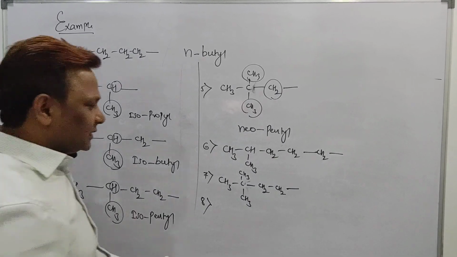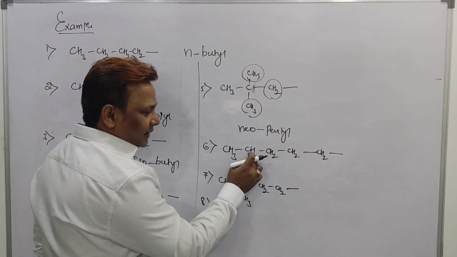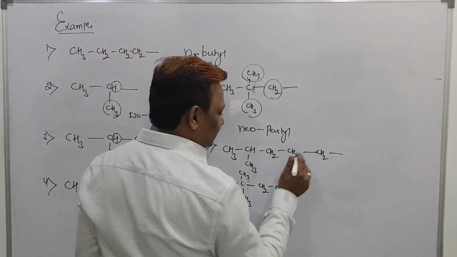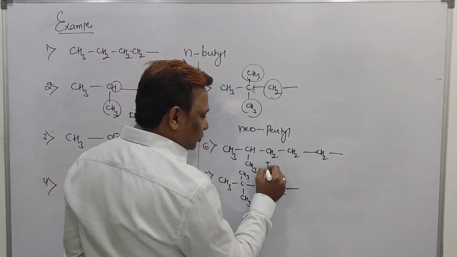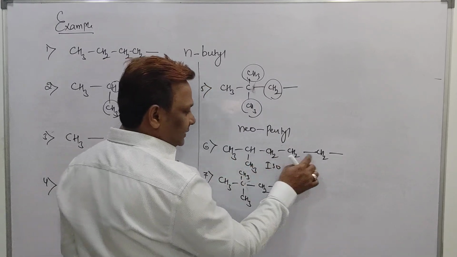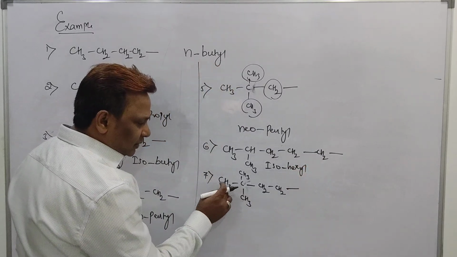Now in these examples, 1, 2, 3, last but one carbon having H and CH3 is called an iso. 1, 2, 3, 4, 5, 6. So I should call it iso, 1, 2, 3, 4, 5, 6: isohexyl. What is the name of this one?